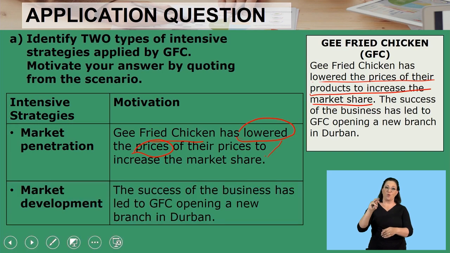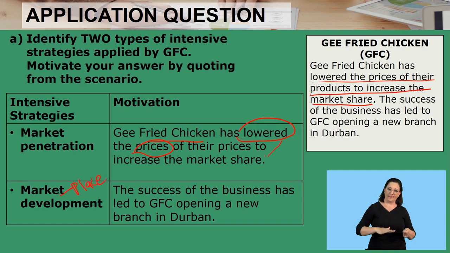The second strategy is market development. How do we know that? Market development is all about what? About a place. The minute they speak about a new place, a new area, a geographical area, just know market development. It's a new place. The success of the business has led to GFC opening a new branch in Durban. Also, this was taken word for word from the scenario.